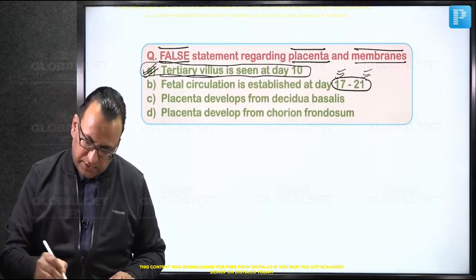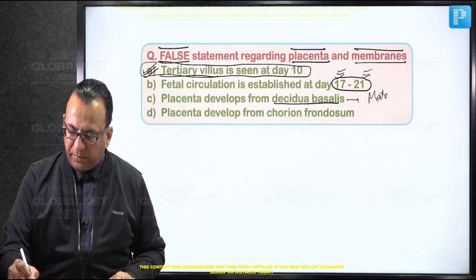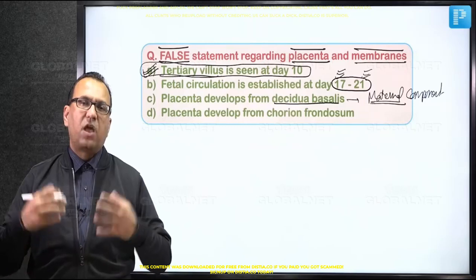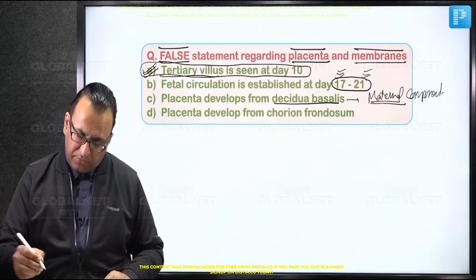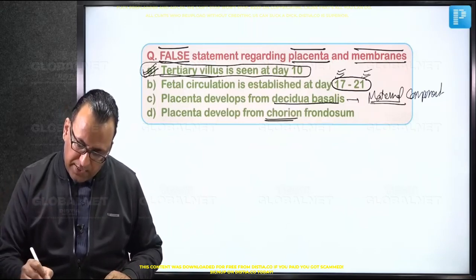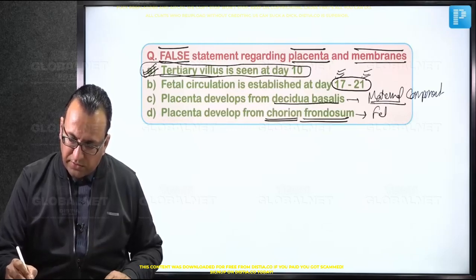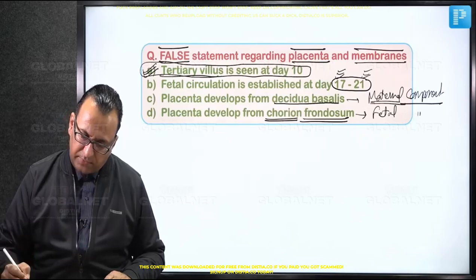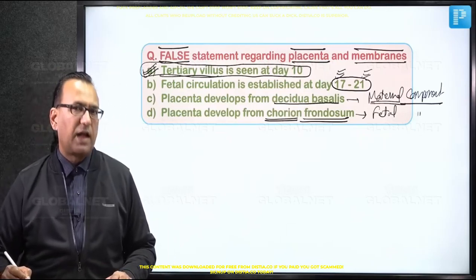Then what about this placenta developing from decidua basalis? It is the maternal component. Actually, placenta will have two components. One is maternal and one is the fetal. The maternal component is the uterine endometrium, decidua basalis, whereas the fetal component is coming from the villi, the chorionic villi, and called as chorion frondosum. So no problem here. This is the fetal component of the placenta. So choice number D is fine, C is fine, B is okay. Only choice number A is a wrong statement, the false statement, and that is our answer.